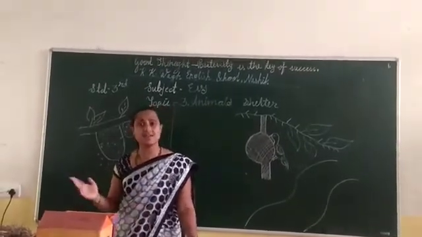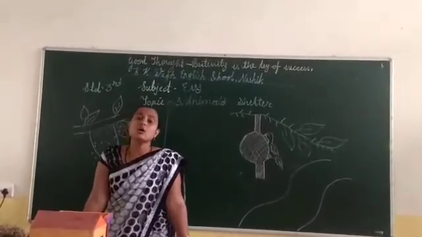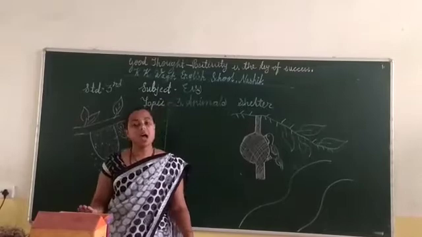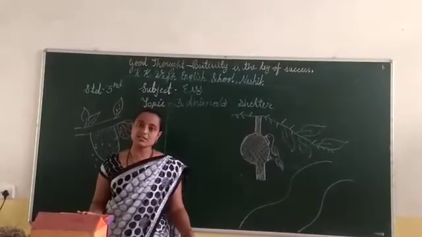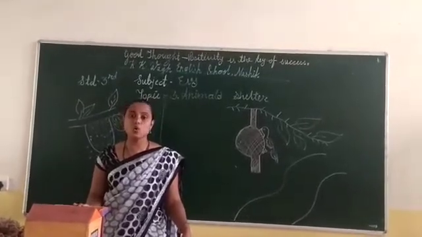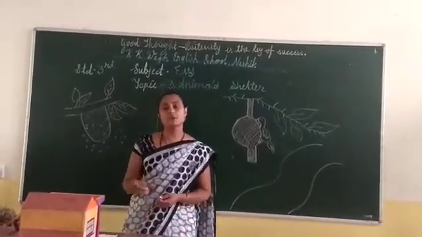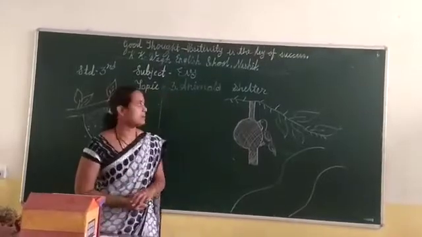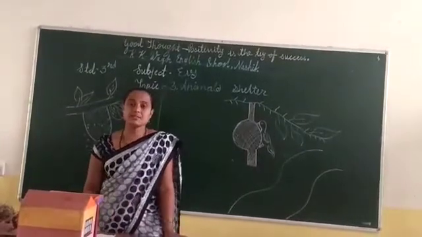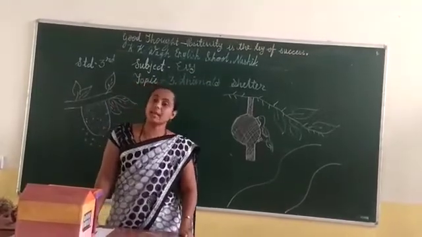Whenever the hot sun is there outside, also, only when we have too much need do we go outside. So in this way, our house, our home, protects us from every dangerous thing. So this house is also called a shelter. About these shelters, we are going to take more information from our 3rd chapter, that is, animal shelter. Students, shelter means a thing or a place where one gets protected from any danger.